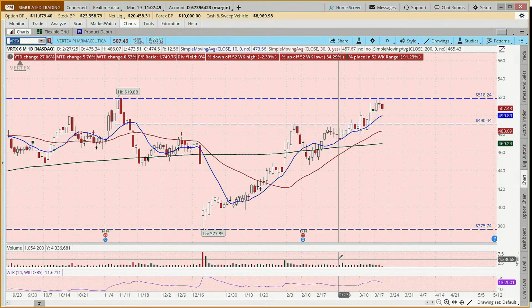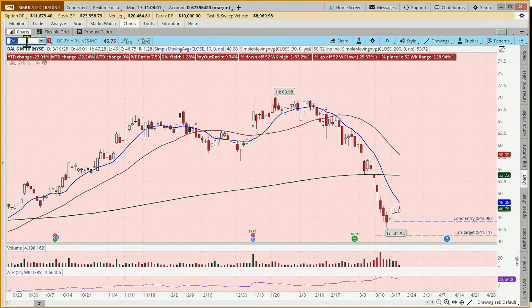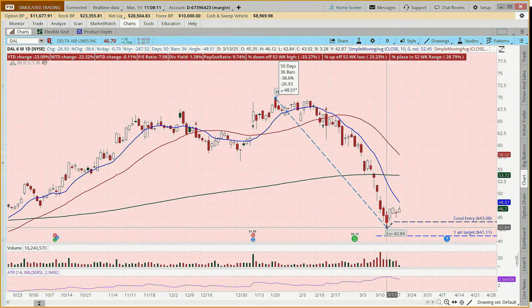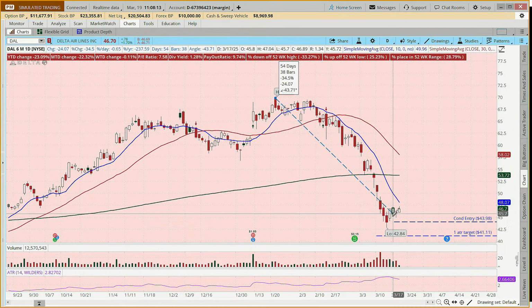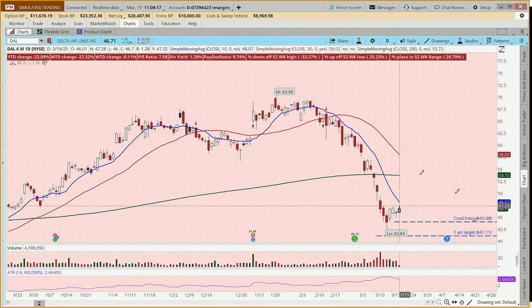Okay. So let's go and look at one of the trades that we put on last Friday. Because we're going to look at some conditional orders today. And so we had put on a conditional order on Delta. And why did we do that? Well, I mean, this stock has kind of had a great fall, hasn't it? I mean, it has fallen by 38%. It's still down like 33%.